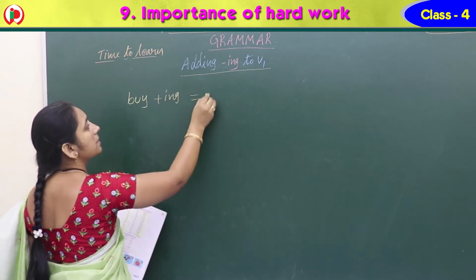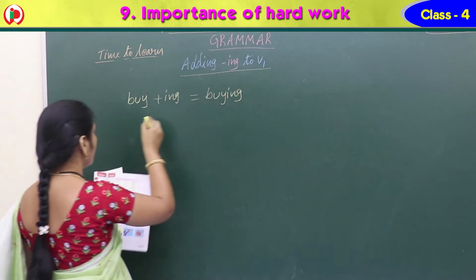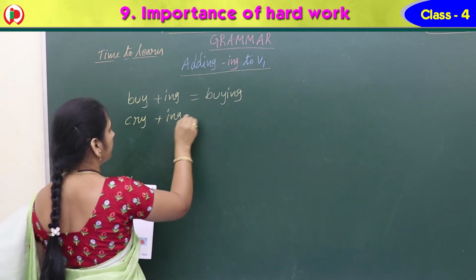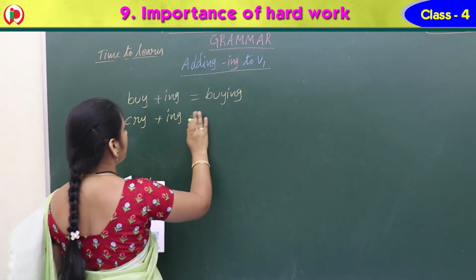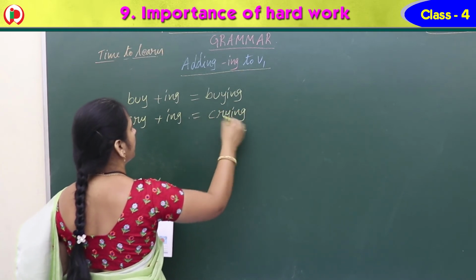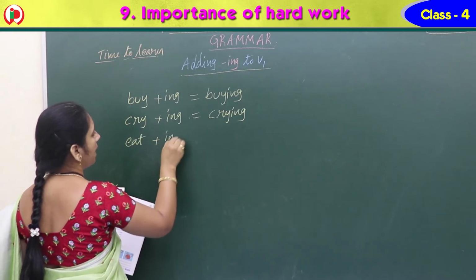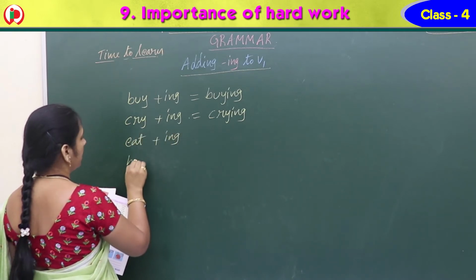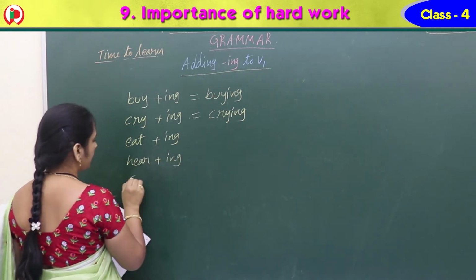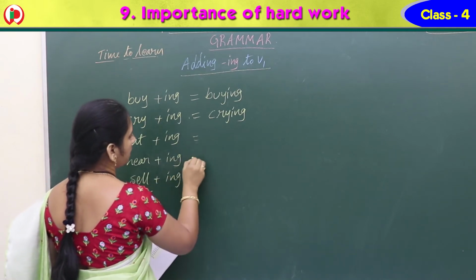What does it become? Buying. Cry plus ing, then it is crying. Can you tell me answers like this? Eat plus ing, hear plus ing, and sell plus ing. Tell me the answers for this.